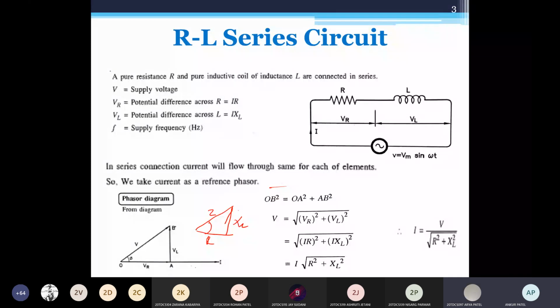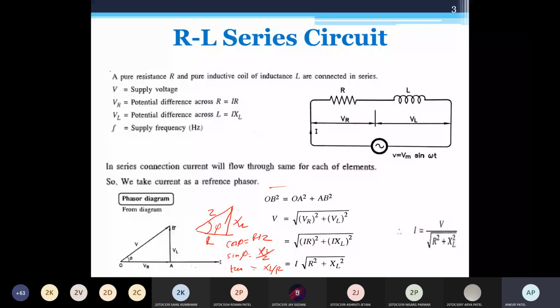R upon Z. Sin phi? XL upon Z. And tan phi? XL upon R.